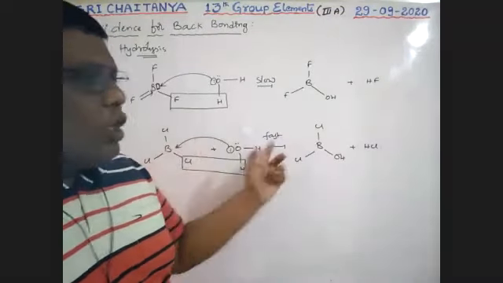Next and most important evidence. That is the fourth evidence and the last evidence. So let us observe the fourth one. So boys, let us observe BF3.